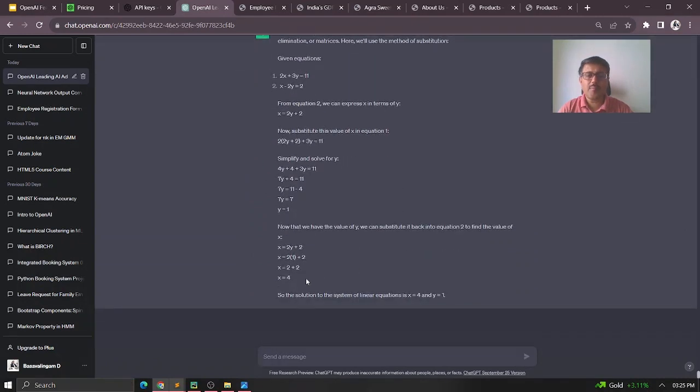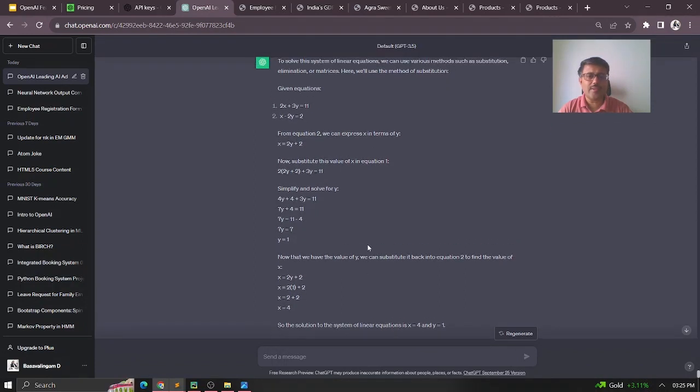Can you see, my values are x is equal to 4 and y is equal to 1. Just to check whether it is correct or wrong, you just see it here. 2 times x value 4 is 8, and then 3, so 8 plus 3 is 11. So this condition is satisfied. And then here x is 4 and minus 2 times y is nothing but 2, so 4 minus 2 is 2. So this is also satisfied. That means the output it has given is right.